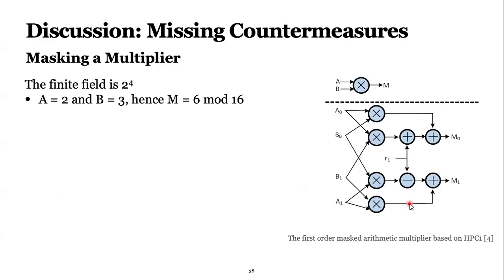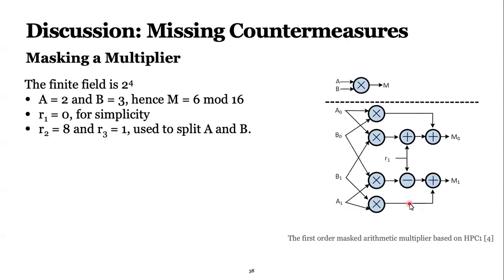We said that we are attacking multiplication, and my suggestion is that let's protect this multiplication. So let's say that I want to multiply A with B, and I want to keep my result in finite field 2 power 4. It means that it is going to be between 0 all the way to 15. And let's say that A is 2, B is 3, and the result is going to be 6. But there is already a gadget implemented, I don't remember the name, but I think it was implemented 5 or 6 years ago, maybe more than that.